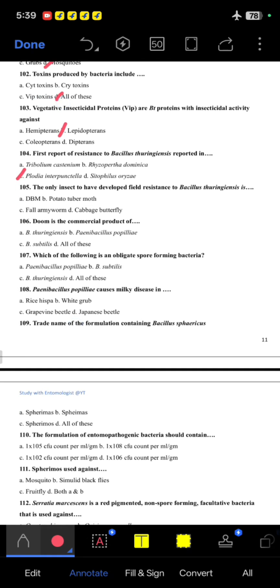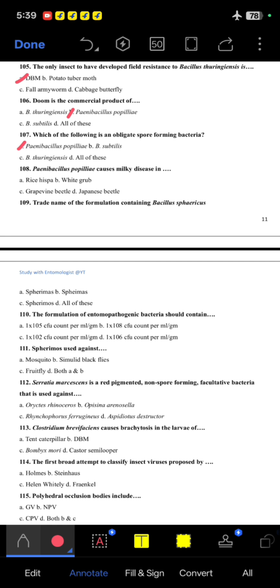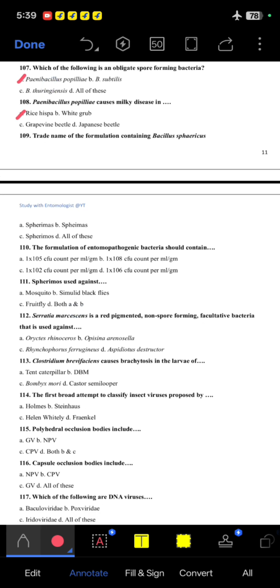C option. Next question. The only insect to have developed field resistance to Bt is Plutella, A option. 106. Doom is the commercial product of, B option. 107. Which of the following is an obligate spore forming bacteria? A option, Paenibacillus popilliae. 108. Paenibacillus popilliae causes milky disease in Rhizotrogus. A option. Next question. Trade name of the formulation containing Bacillus sphaericus.